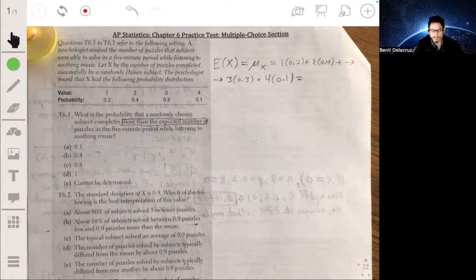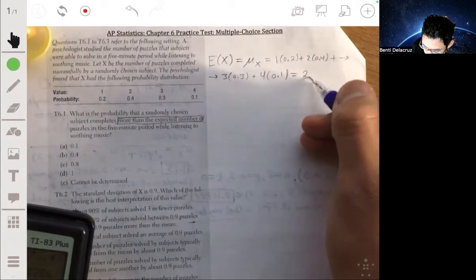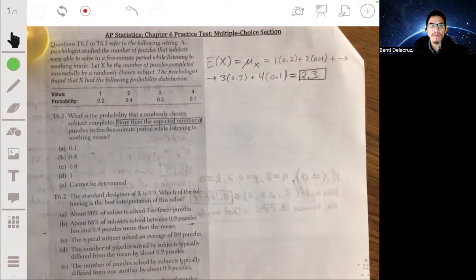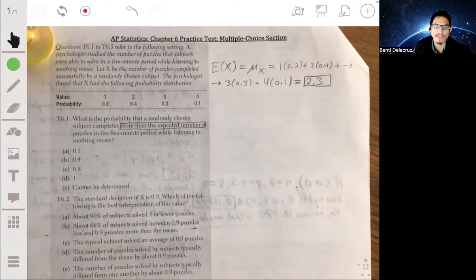And you should get 2.3. The expected number of puzzles that will be completed in this 5-minute period is 2.3.